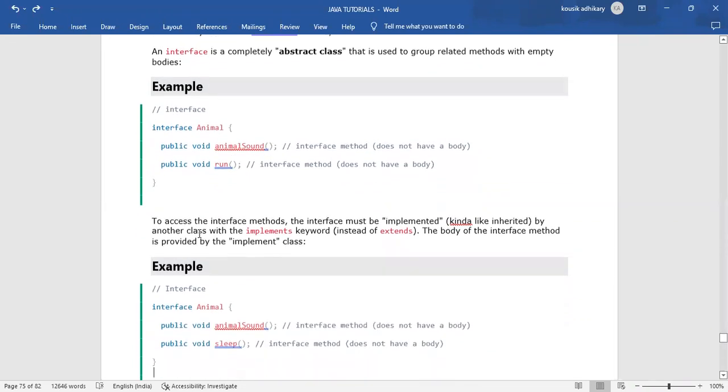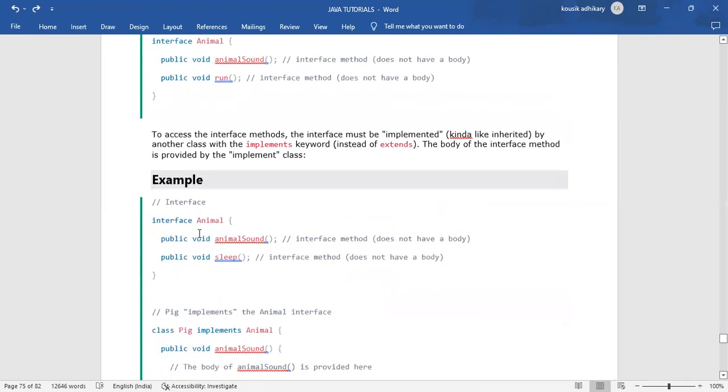Instead of class, we are writing interface Animal. And an interface is like an abstract class. Like an abstract class, we can't create an object of that interface also. And like the abstract method doesn't have any body, the same way an interface method also doesn't have any body.